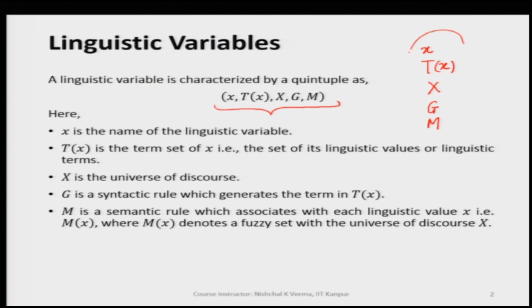That is how we have these 5 variables, and together they are called a quintuple.